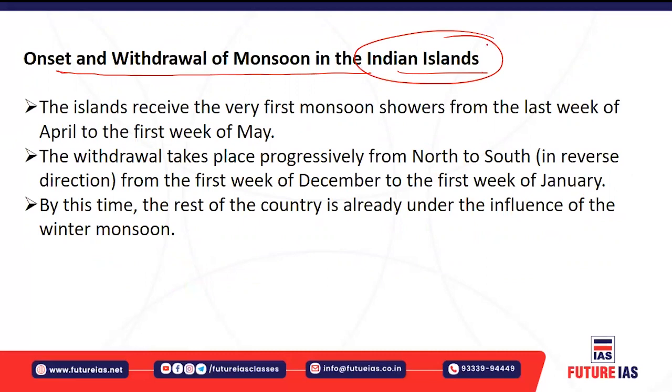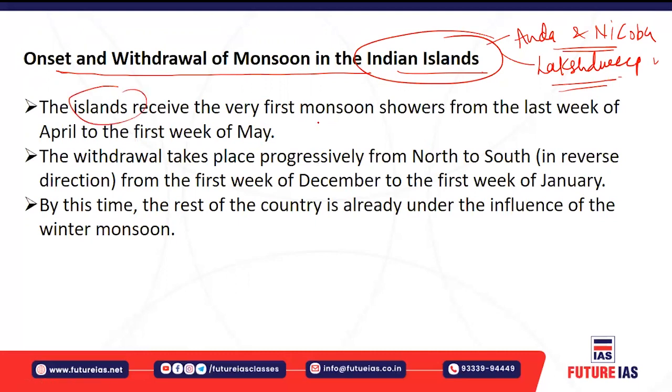Then the onset and the withdrawal of the monsoon on the Indian islands. First of all, you have the Andaman and Nicobar Islands, and you have the Lakshadweep group of islands. The islands receive the very first monsoon showers from the last week of April to the first week of May, because the islands are located both in the Arabian Sea as well as in the Bay of Bengal region. So it is a transition period in which the monsoon showers occur.